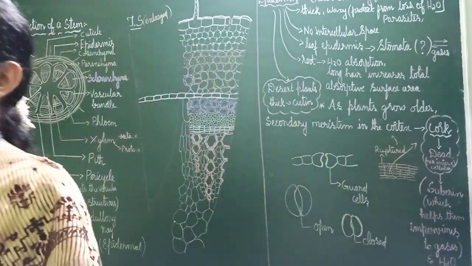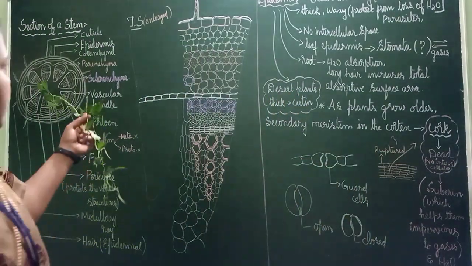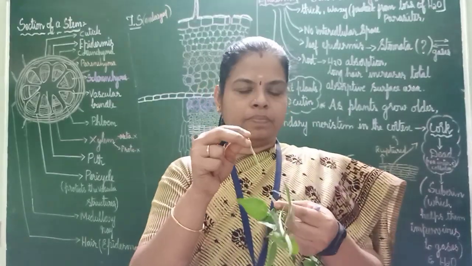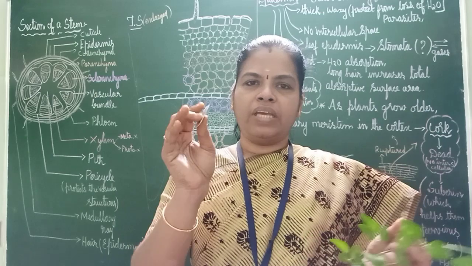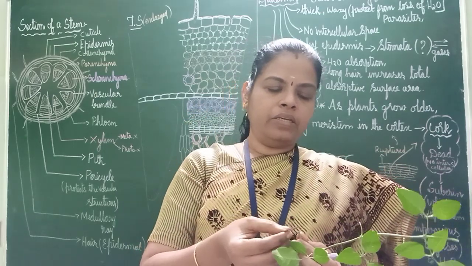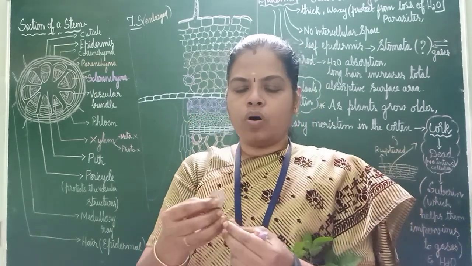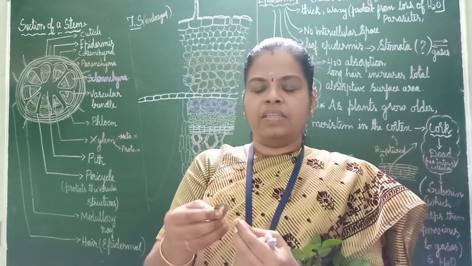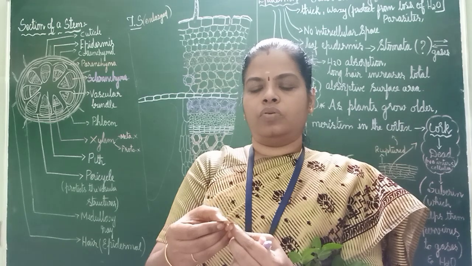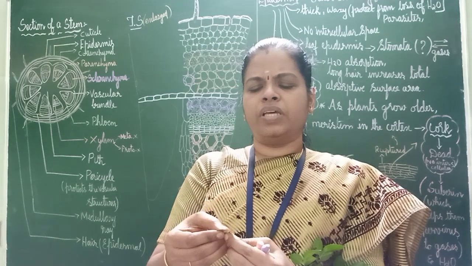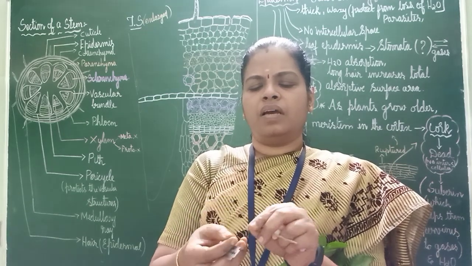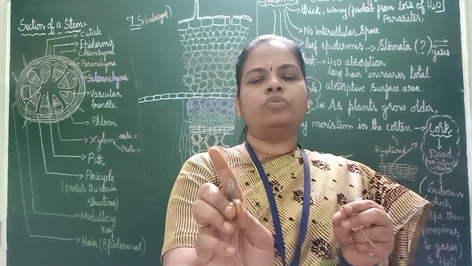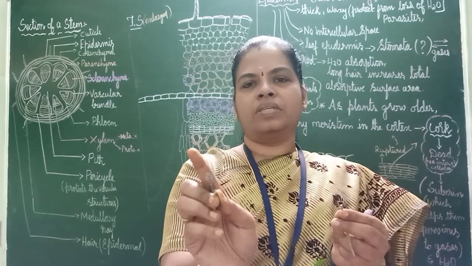So what we will do is, when we are studying about section of a stem, first you should take the stem. Okay. And then you should take a blade. And then you should cut them into small pieces. Pieces in the sense, if you cut like this, that is called as section. You are taking a small piece of that. See, I have cut one small piece like this, no? Once you come to school, I will show it to you, how it looks under the microscope.